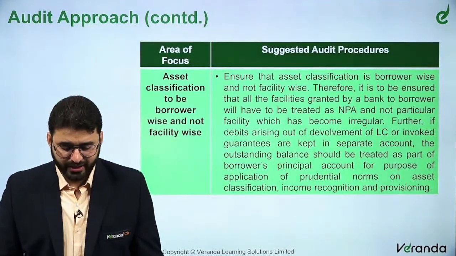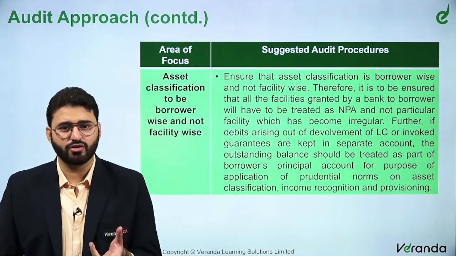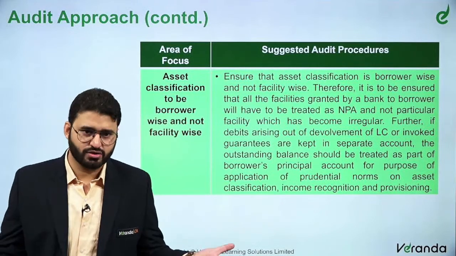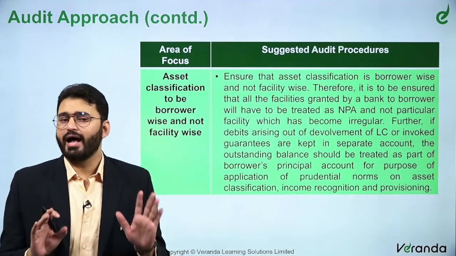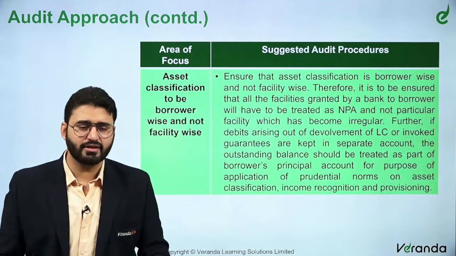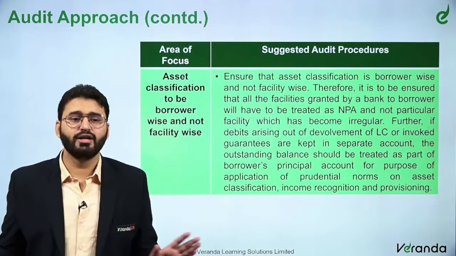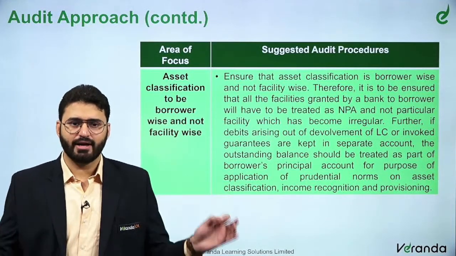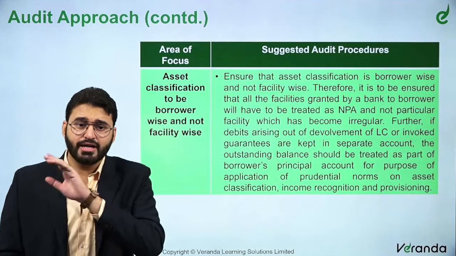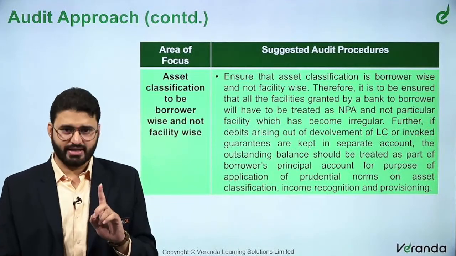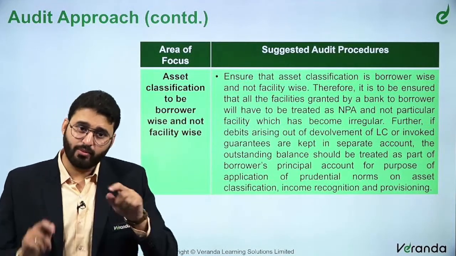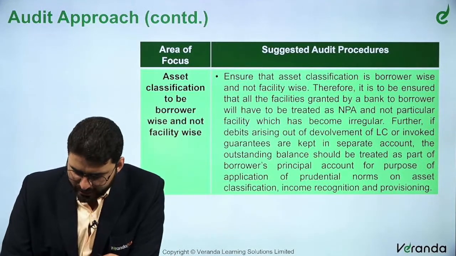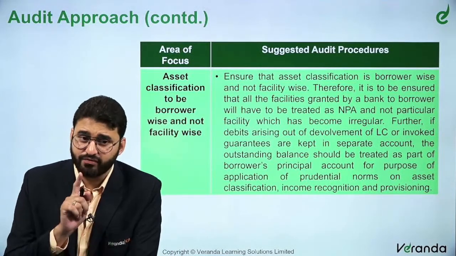Now, asset classification to be borrower wise and not facility wise. This is also there. So once an NPA, say I am a customer, I have say 5 loans. One of the loans has become an NPA. Whether that loan alone will be classified as NPA, answer is no. All the loans, all the credit facilities that I have from the bank will become an NPA. That is why we say asset classification is to be borrower wise and not facility wise. Not only from this branch, from all the branches of the same bank, everything becomes an NPA immediately, right? That's important. Ensure that asset classification is borrower wise and not facility wise.